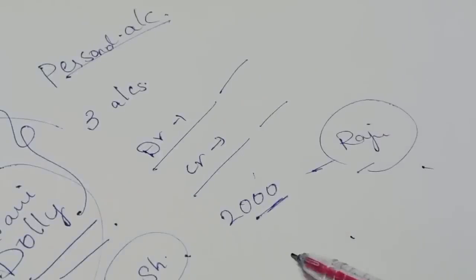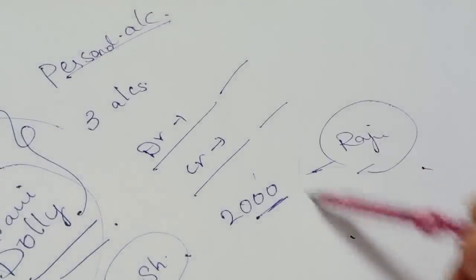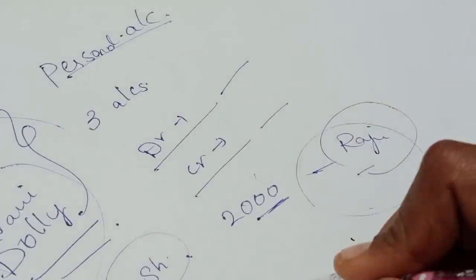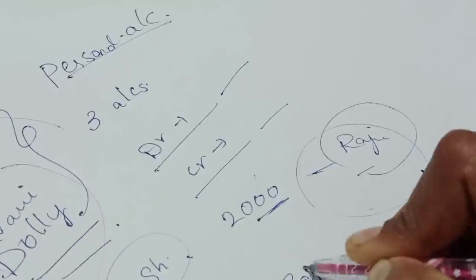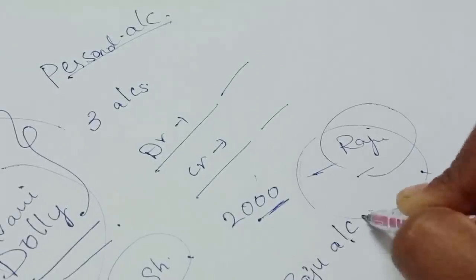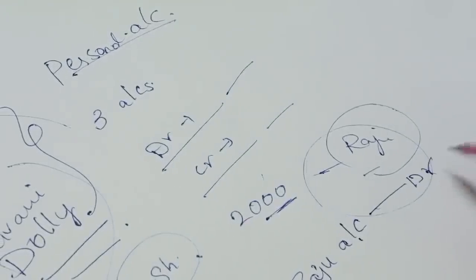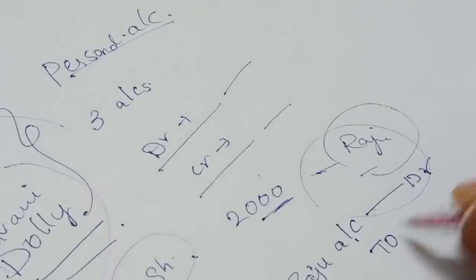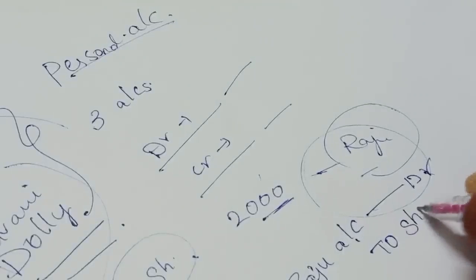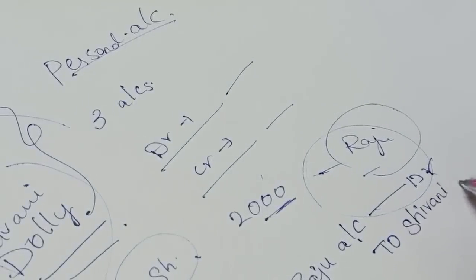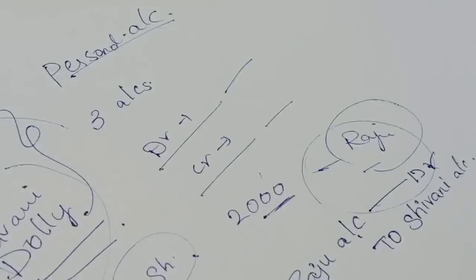Shivani is giving money to Raju, so Raju is receiving. So how you should write: Raju account is debited, right? Debtor to who is giving, to Shivani account. Like that you need to understand it.